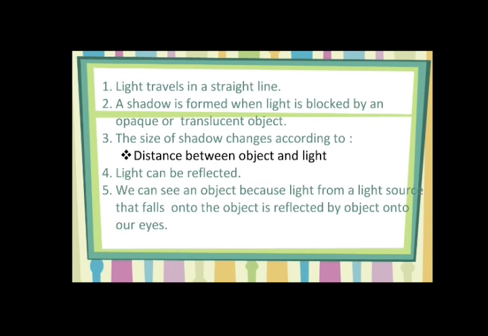We saw the properties of light and how light rays help us to see objects clearly. Light always travels in a straight line. A shadow is formed whenever the object is of opaque or translucent type. The size of the shadow depends upon the distance between the object and the light source. Light can be reflected, and only by the principle of reflection are we able to see the objects around us.